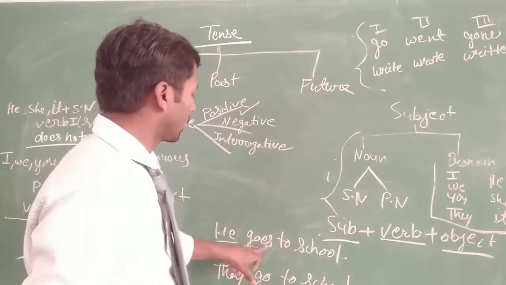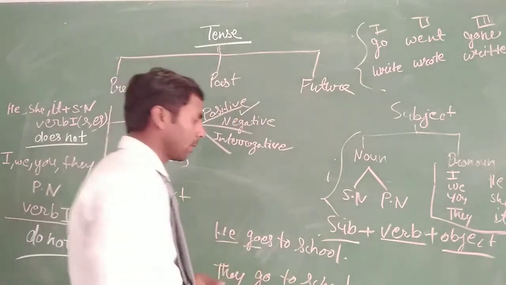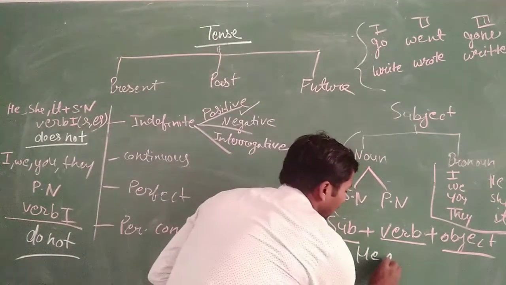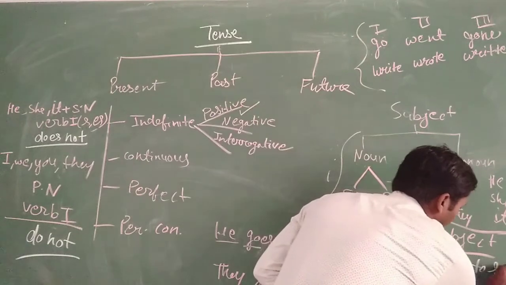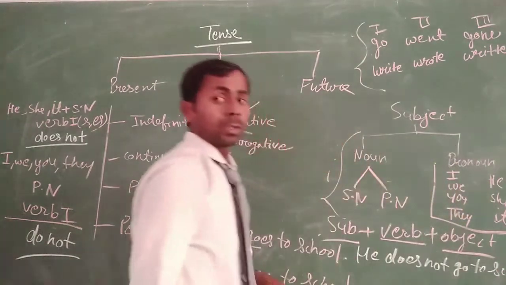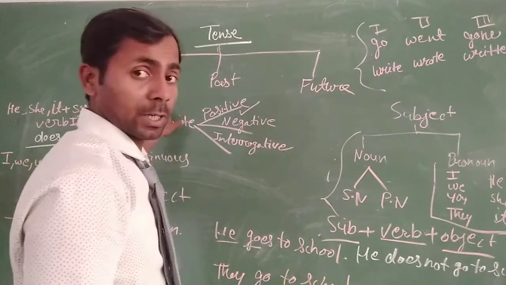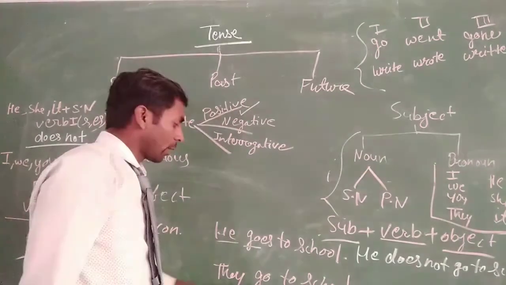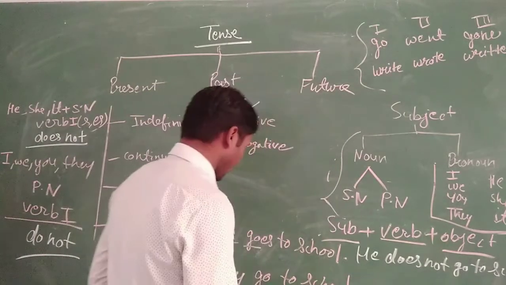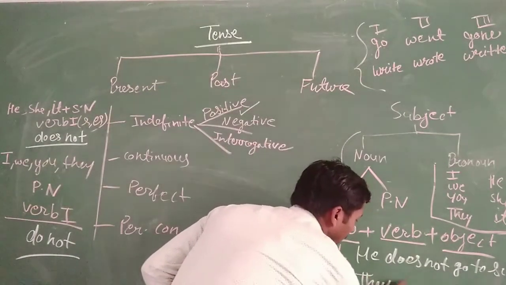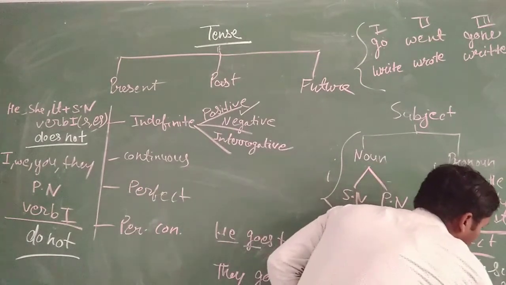Like he goes to school. When we transform or convert it to the negative, then it will be he does not go to school. Does not go to school. It is the negative form of the positive indefinite tense of present tense. And as they go to school, we can add do not to make a negative sentence, like they do not go to school.